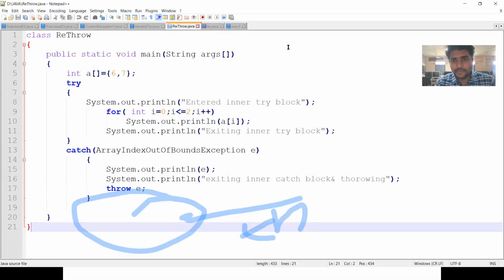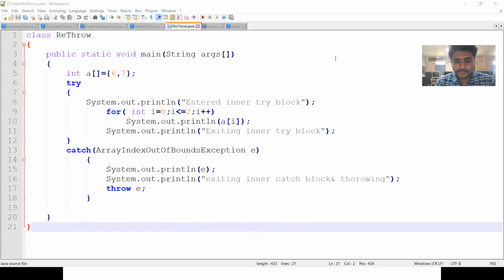So let us see one program regarding that. Check here. Class name is rethrow, main class, main method. This is the array with elements 6, 7, and then I have used the try block with the corresponding catch block. In the try block, I have written entered inner block, the same as the previous program, printing that array, and exiting the inner block.